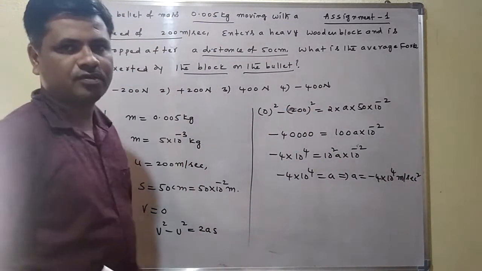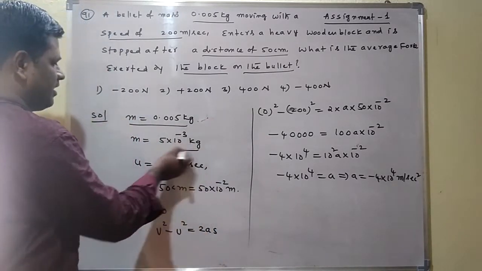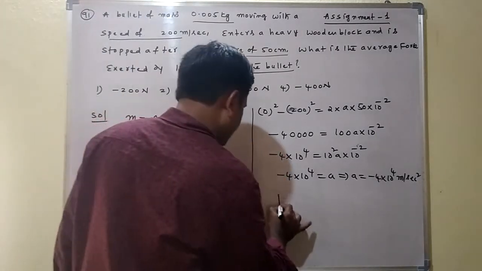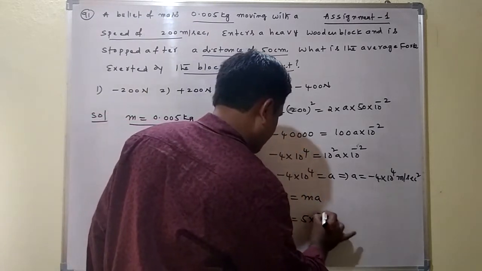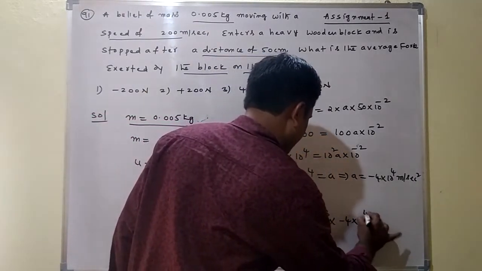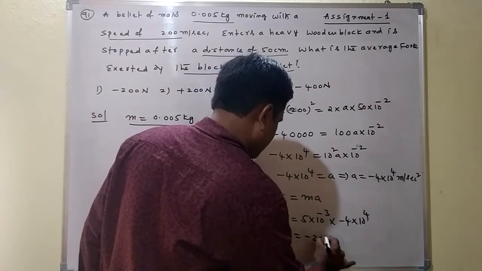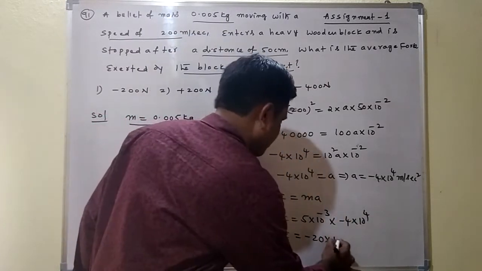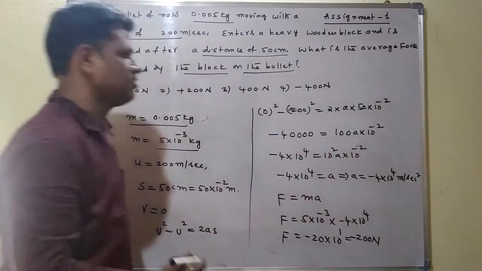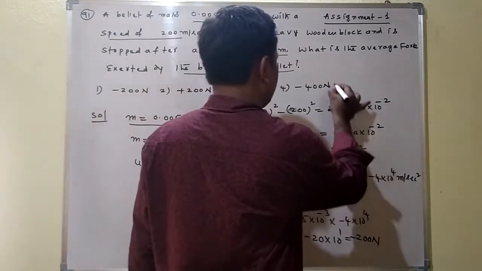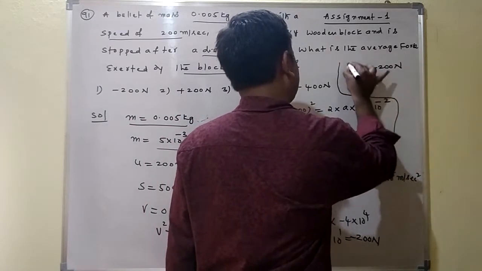But they are asking for average force. Mass we know already, 5 into 10 power of minus 3 kg. Average force can be written as F is equal to ma. F is equal to 5 into 10 power of minus 3 into acceleration minus 4 into 10 power of 4. Here 4 minus 3 is equal to 1. 5 fours are 20. The remaining 4 minus 3 is equal to 1, means 10 power of 1. This is 20 into 10, which is 200. The minus sign is also there. So the force value we are getting is F is equal to minus 200 Newton.